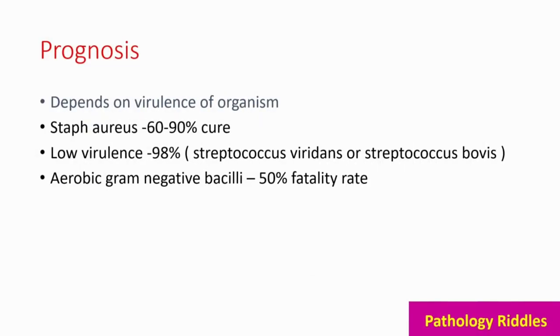Prognosis of infective endocarditis will depend on virulence of the organism. So Staph aureus has a 60 to 90% cure rate with antibiotics. If the organism is low virulence like Streptococcus viridans or Streptococcus bovis, then the cure rate is around 98%. But aerobic gram-negative bacilli have only 50% cure rate. So 50% fatality rate is there in aerobic gram-negative bacilli.